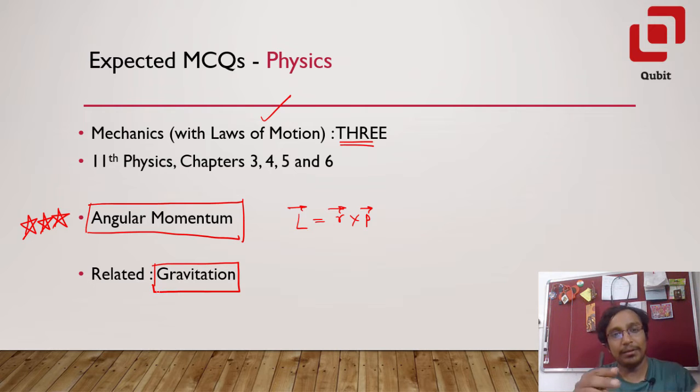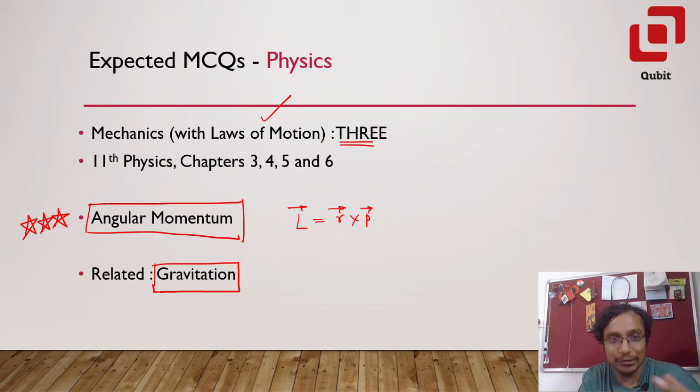This could be a potential function given to you. Being a conservative force, you have to determine the force, work done, anything of that kind. So out of 15, I'm expecting 6 questions from these two sections only: electrostatics and current electricity, and mechanics. And in mechanics also, I'm expecting a question on angular momentum.